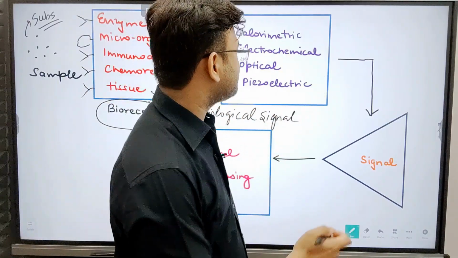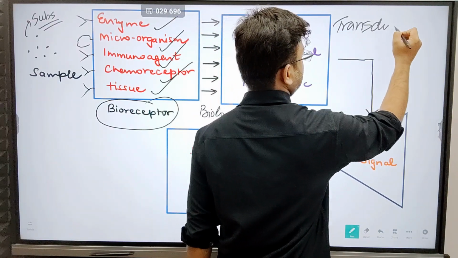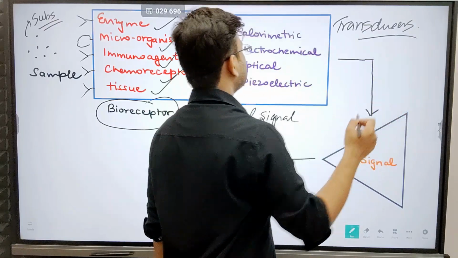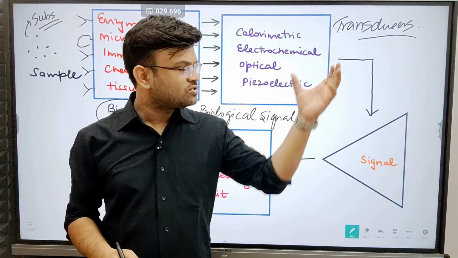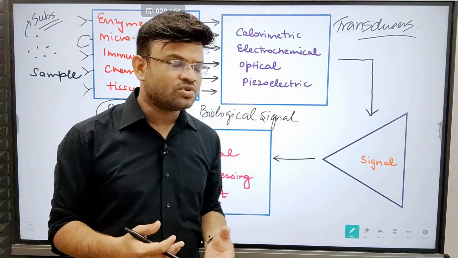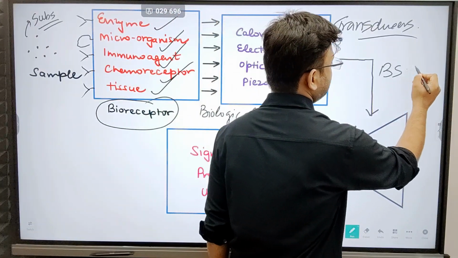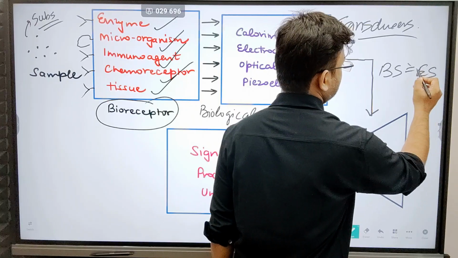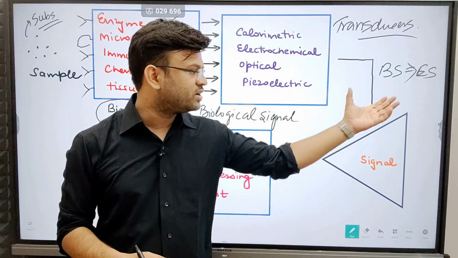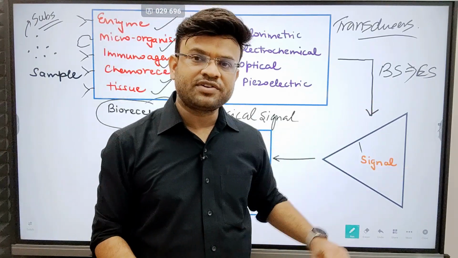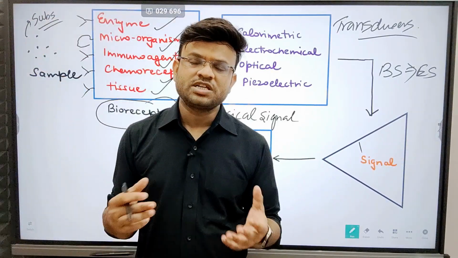Now there can be different types of transducers. Transducers can be electrochemical based, optical based, piezoelectric based, calorimetric based. So what do the transducers do? They convert the biological signal into an electrical signal. So the biological signal will be converted into the electrical signal over here. Now this electrical signal is transferred to the signal processing unit. What is the purpose of this unit?